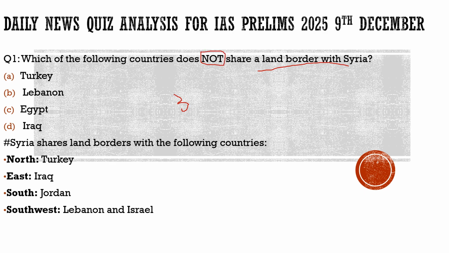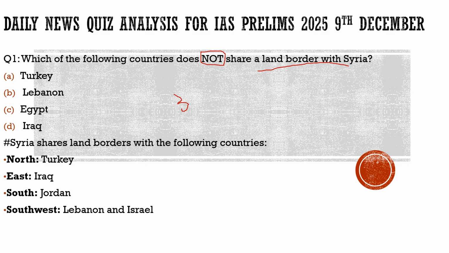Which of them does not share the land border with Syria? So please always try to read the questions very carefully. Search for these catches in the question itself. Now coming to the question, here we have to find out which of the countries given below does not share